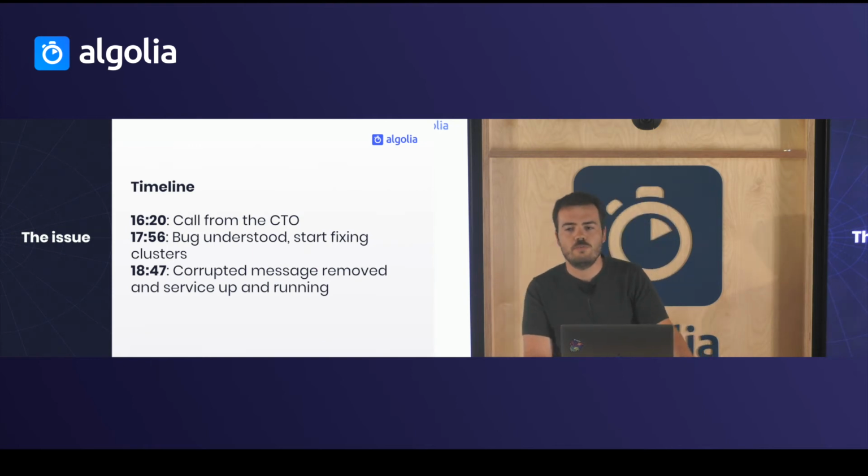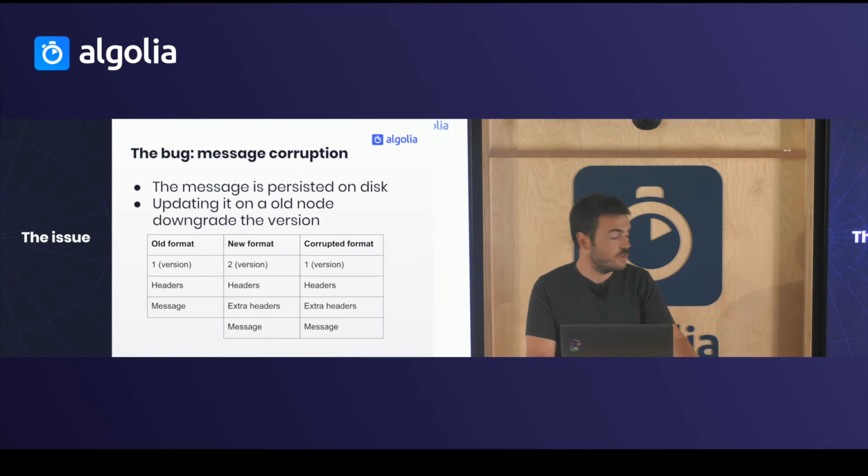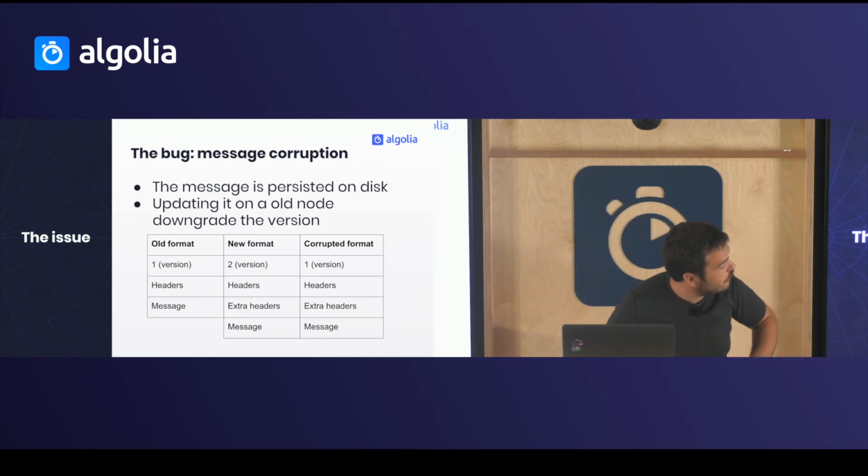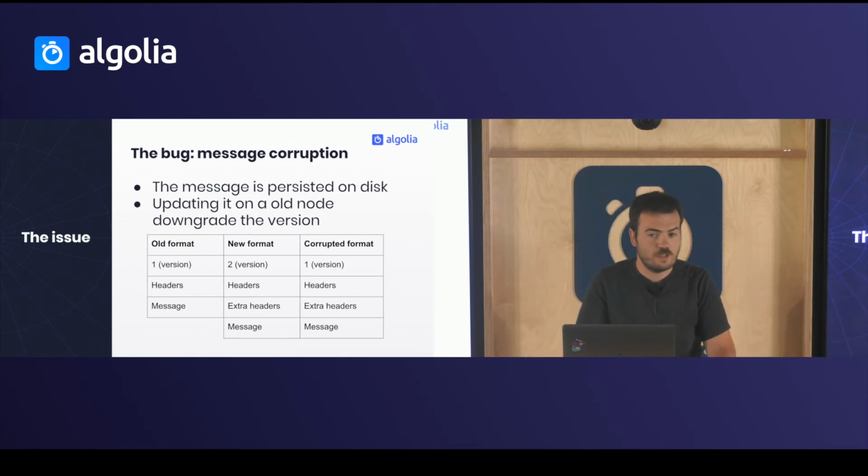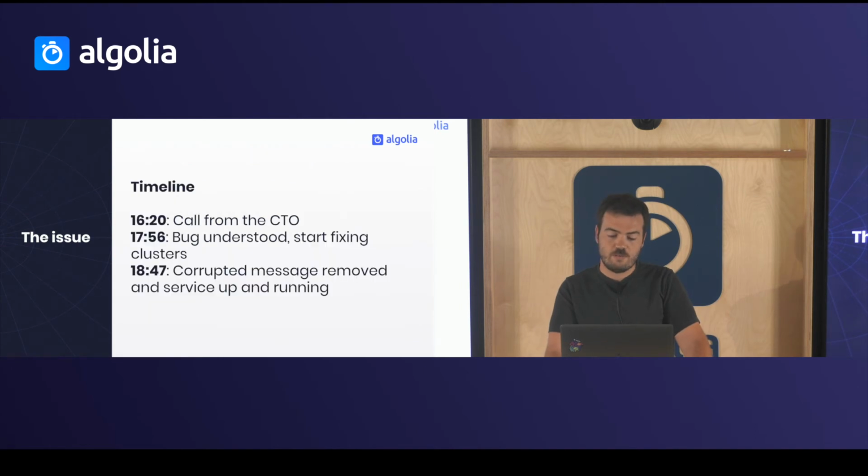We had two options to fix the issue. The first one was to fix the corrupted messages, because at the end you just need to put the version at 2 when you have the corrupted message. But the issue is that you need to identify which messages are broken and which are not, and then write the script that will update that for you.